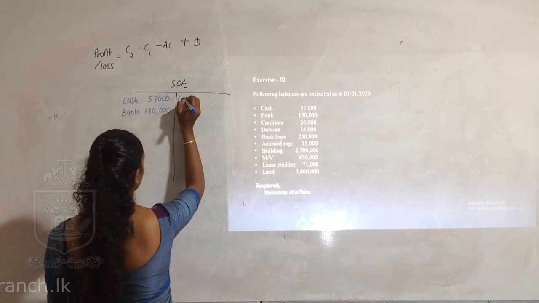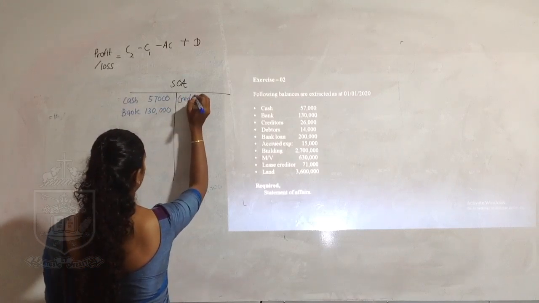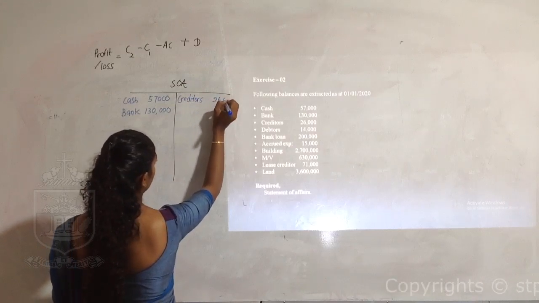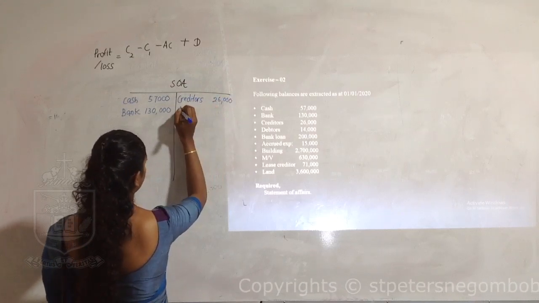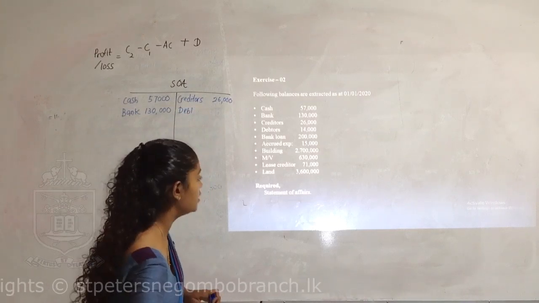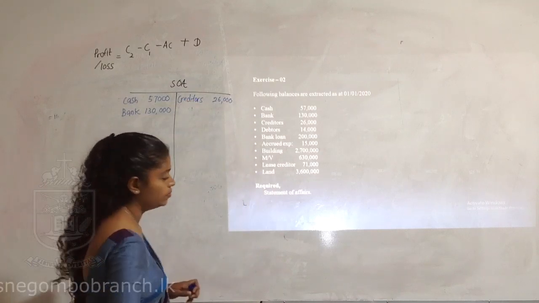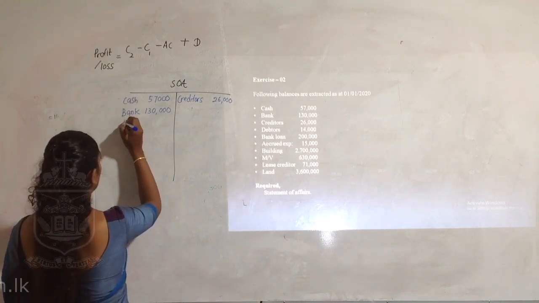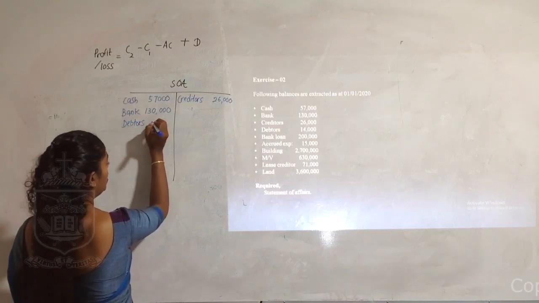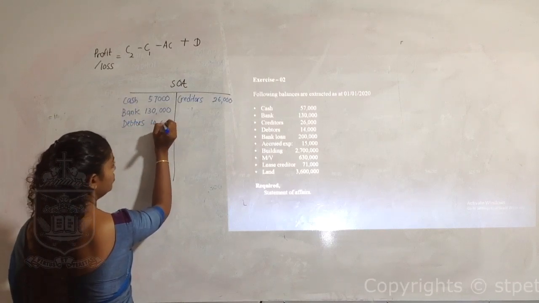Creditors, a liability, 26,000. Debtors is an asset. Value is 14,000.